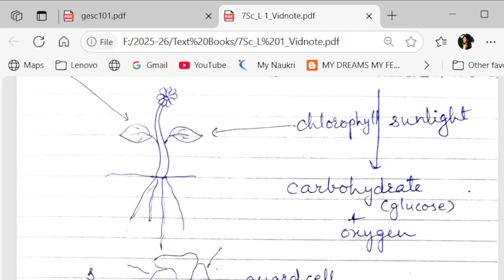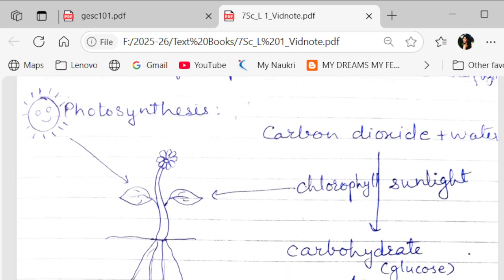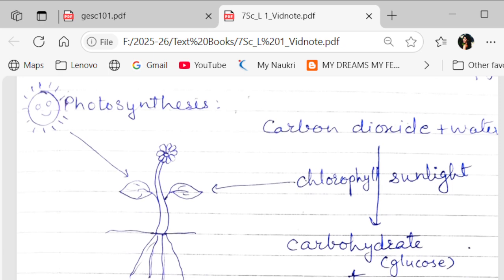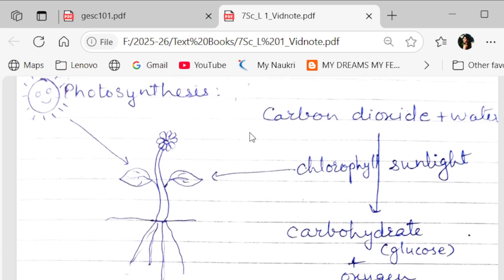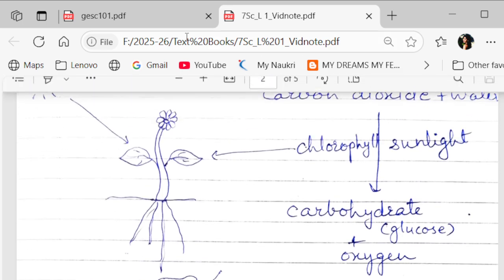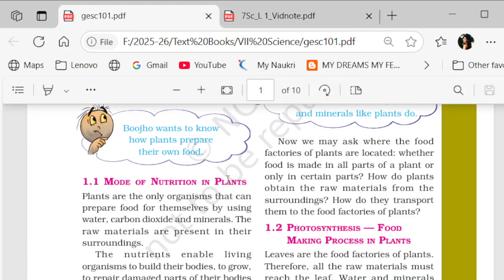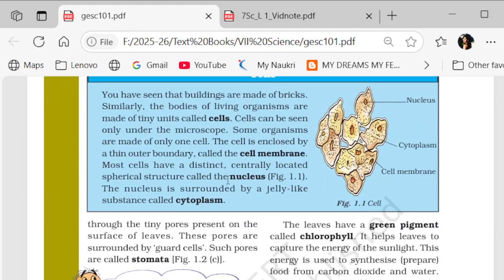Okay, so this is actually the simple explanation of photosynthesis. In the presence of sunlight with the help of chlorophyll, using carbon dioxide and water, the plants or green parts of the plants prepare carbohydrate and oxygen is released as a byproduct in this process. Now let's see what is given in your textbook.